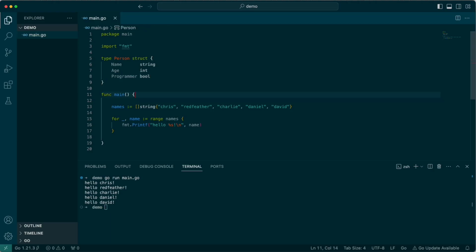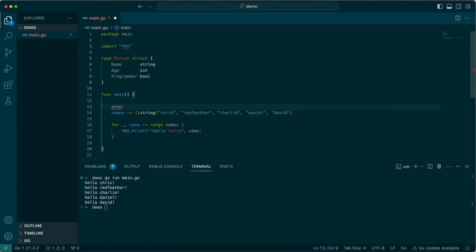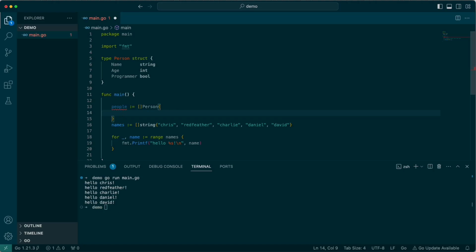Let's just say for hypotheticals. And then instead of just a simple name slice, what if we had a people slice, which was of type person? And then inside here, we could define all of the same names.